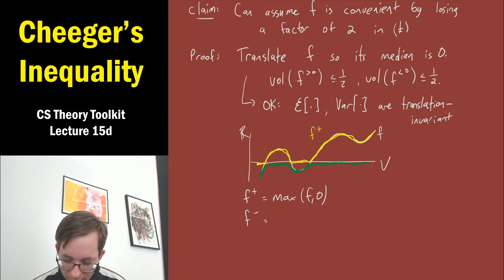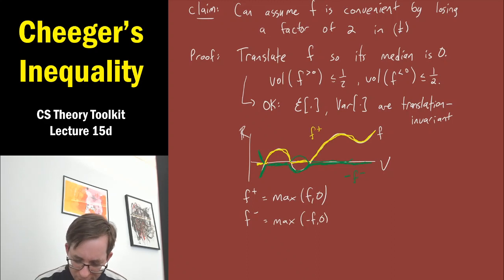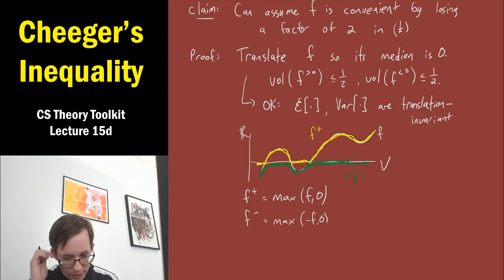So this green is actually the negative of f negative. So really, f negative is like you flip this up. This is like the real f negative. Okay, I didn't explain that super great, but it's the maximum of negative f and 0. Okay, so let me take this part out. It's the reflection of this green function.